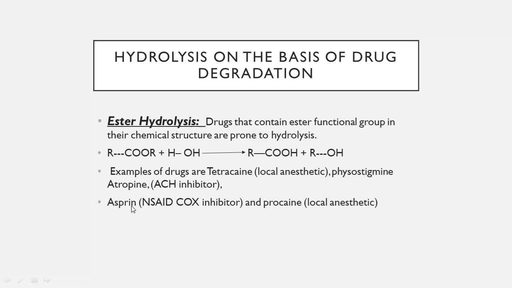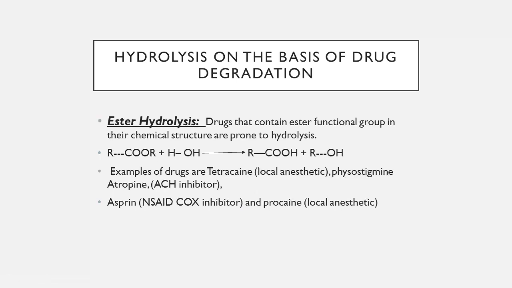Next is aspirin. Aspirin is an NSAID. NSAID stands for non-steroidal anti-inflammatory drugs, and their mechanism of action is COX inhibition, cyclooxygenase inhibition. And procaine, it is also a local anesthetic. Simply we can say that all those drugs that contain ester as a functional group are prone to hydrolysis. Examples of the drugs are tetracaine, physostigmine, atropine, aspirin, and procaine. These are the drugs that undergo ester hydrolysis because they contain ester functional groups.